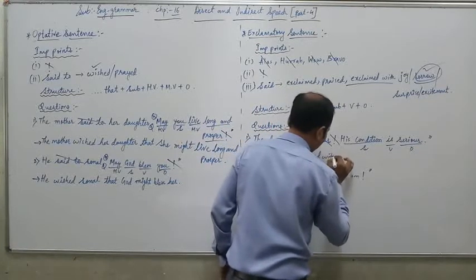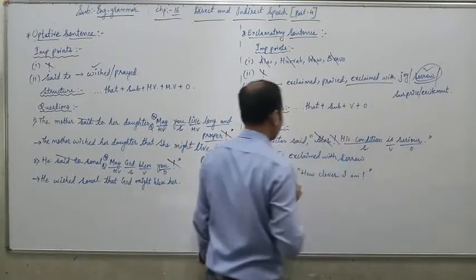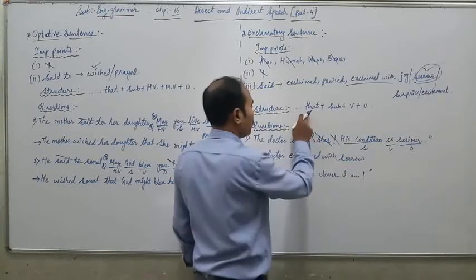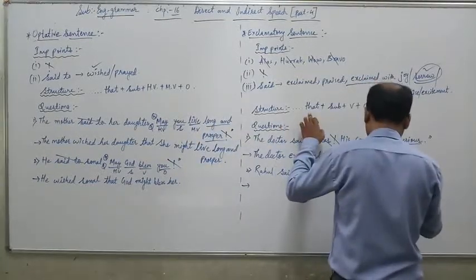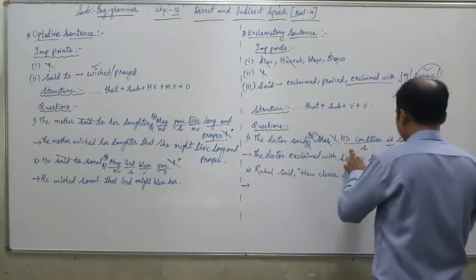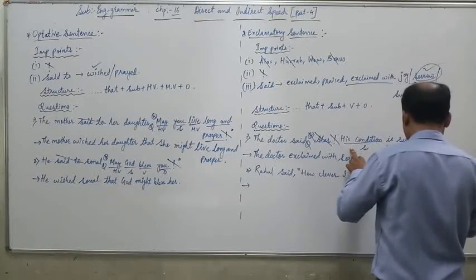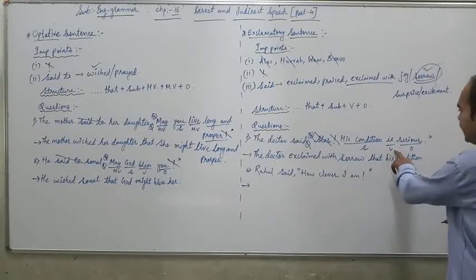The doctor exclaimed with sorrow. Now drop the comma and inverted commas and come to the structure: that. Subject is his condition. Verb is given here: is.